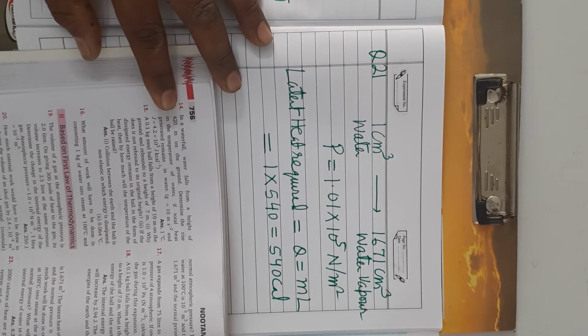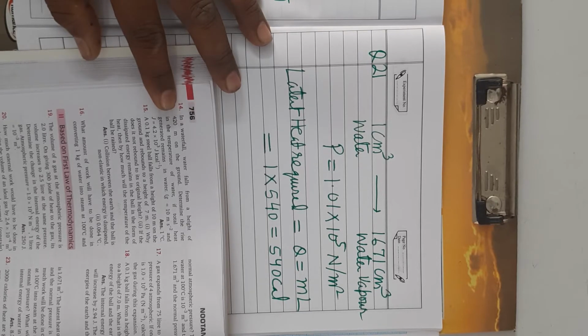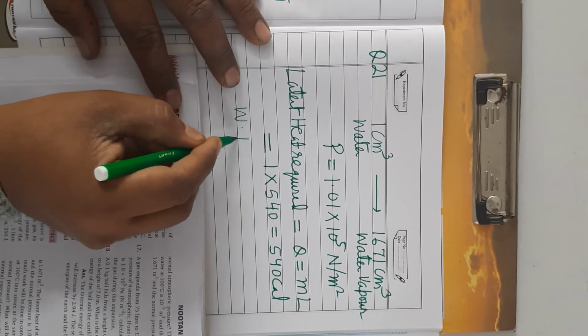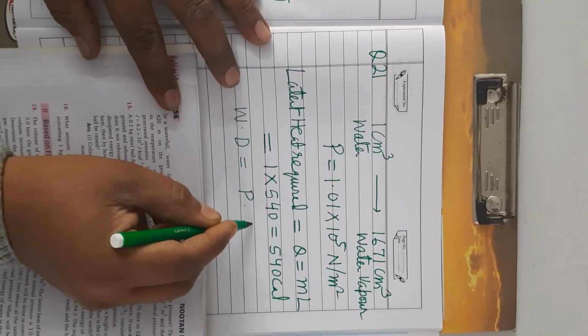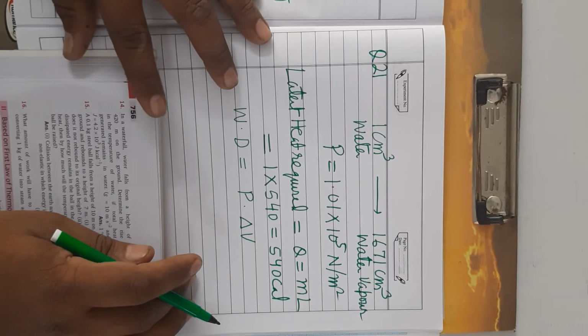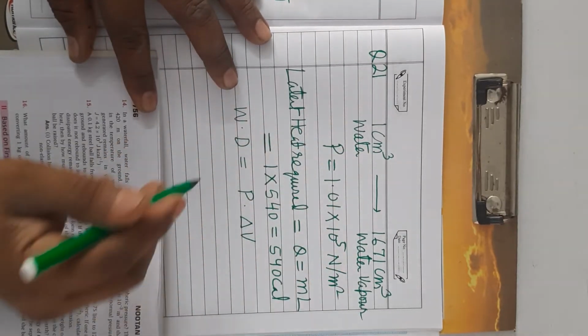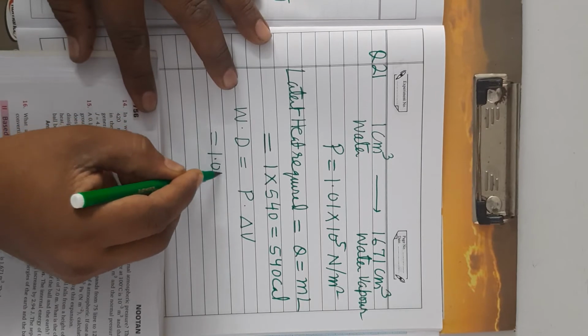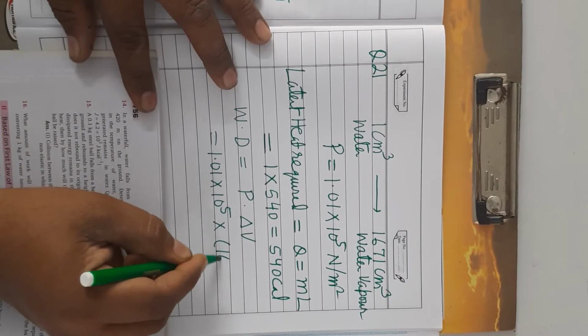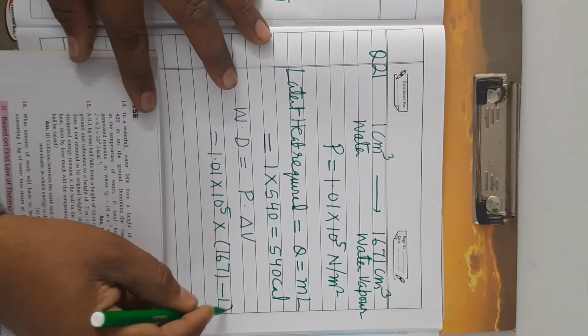It's clear. Now see here, you find out the work done, equals P into delta V. Work done will also be positive. Why will it be positive? Because volume is increasing. Into 10 to the power 5, delta V is 1671 minus 1.